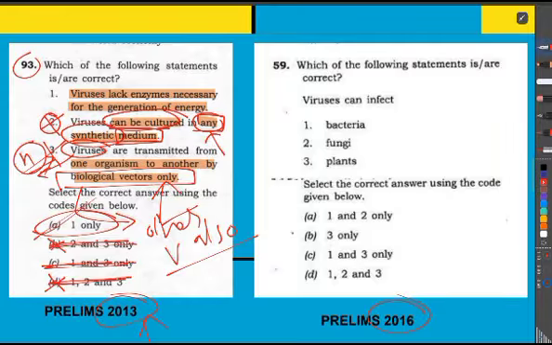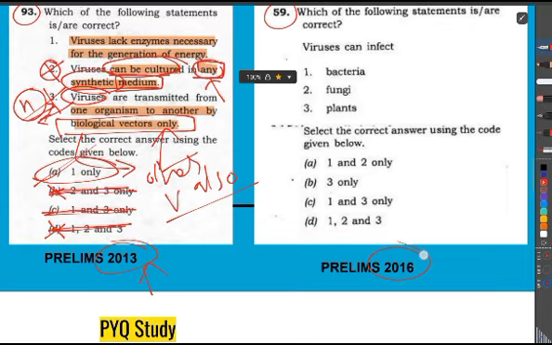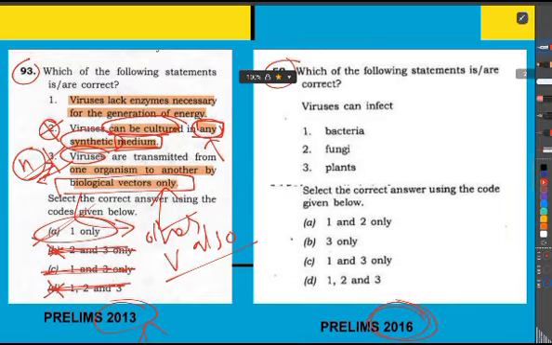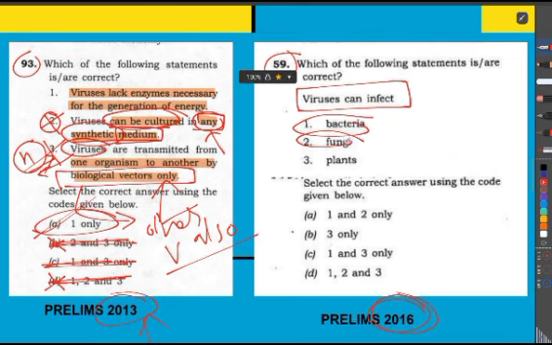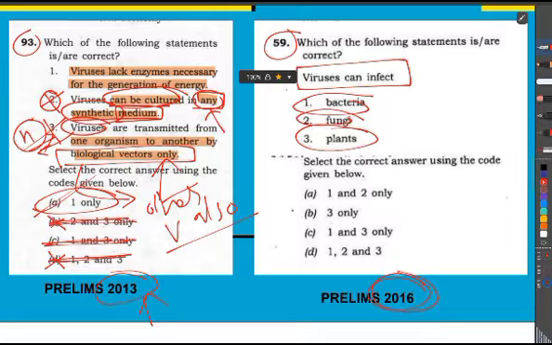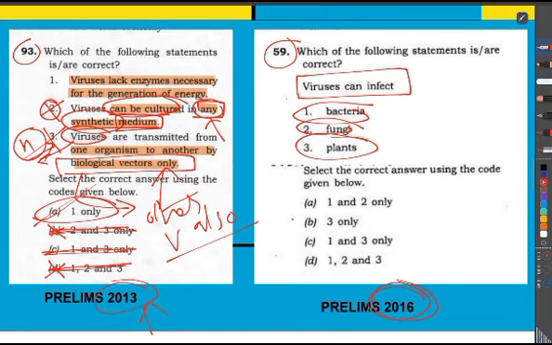Now let's go to the 15th question, which is from Prelims 2016. It says virus can infect bacteria, fungi, plants. In this question, they are asking us which of the following things viruses can infect. From the 2013 question, we have understood that virus can be transmitted by biological vectors and some other kinds of vectors, and that viruses means there can be n types of virus.